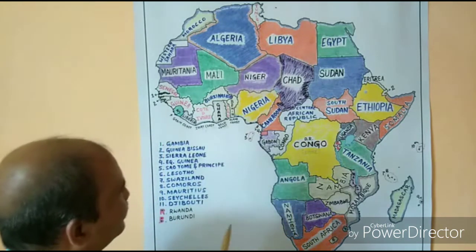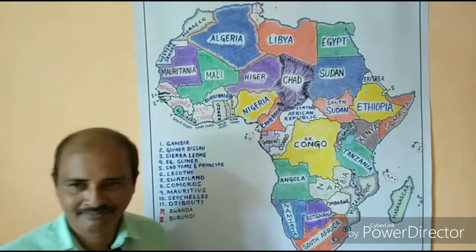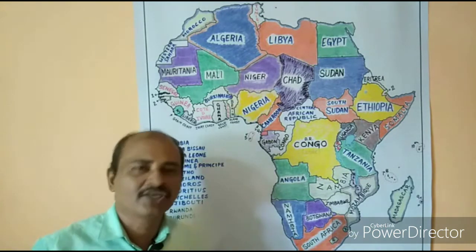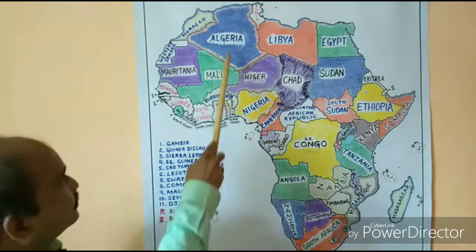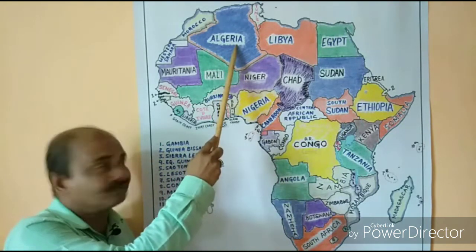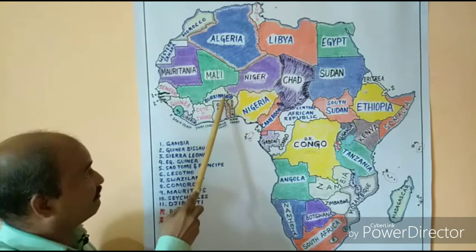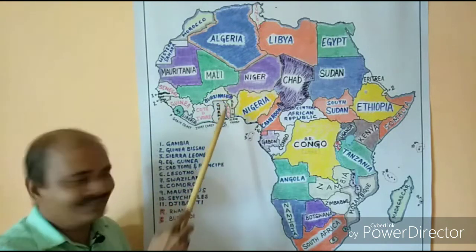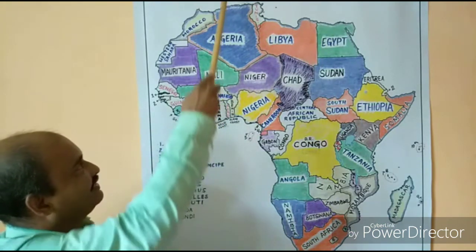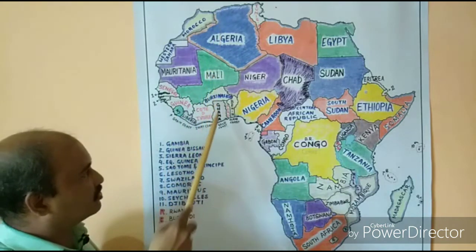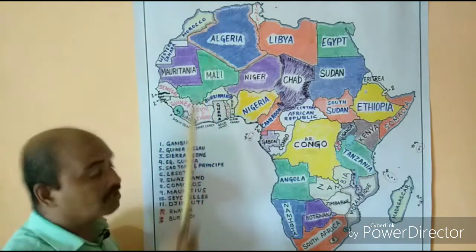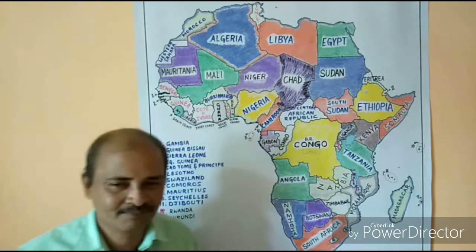Now we have the prime meridian, the 0° longitude, which passes through Algeria, we have Mali, we have Burkina Faso and Ghana. These are the countries through which the 0° longitude passes.